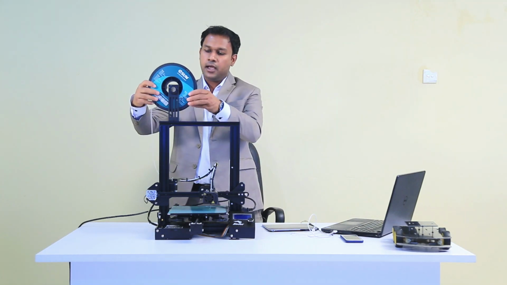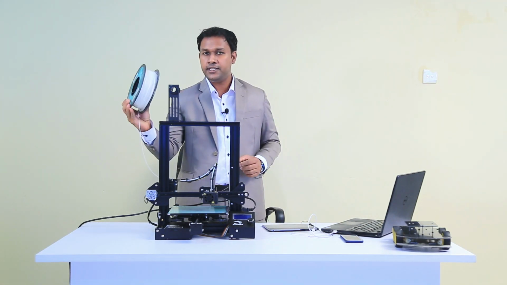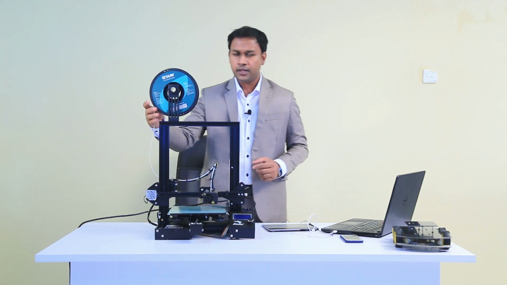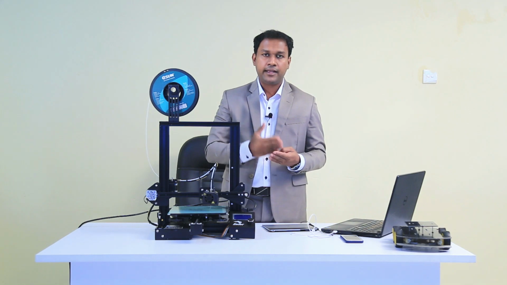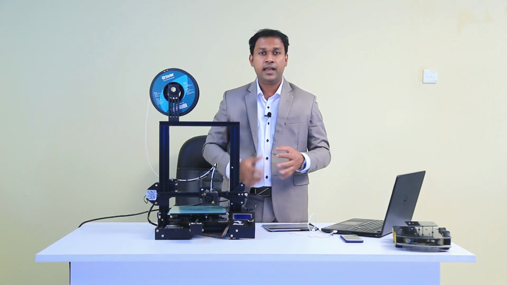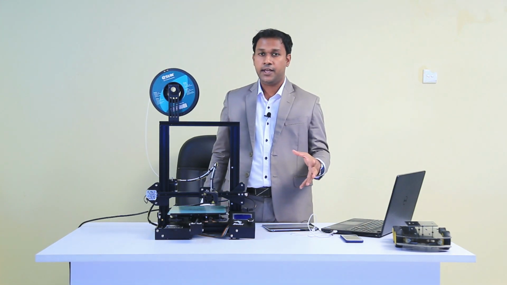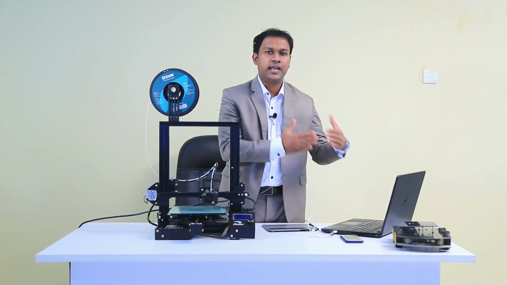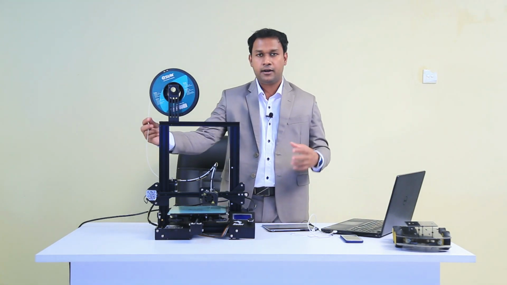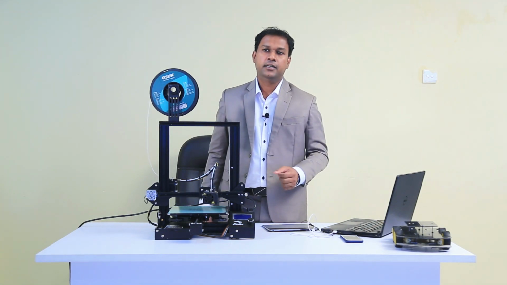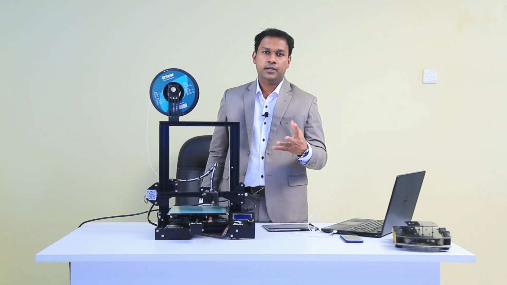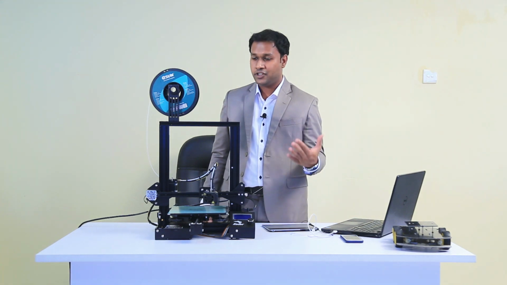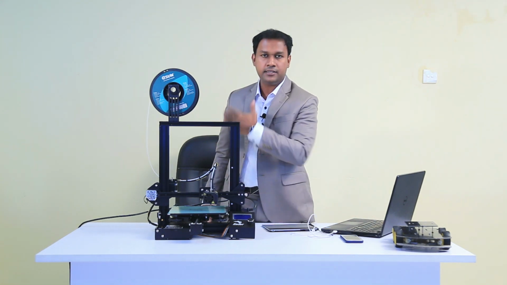There are different colors of PLA material. This is a white color, you can see, but there are different colors, black, red, blue, even radium color, which means at night they glow. Also there are different types of PLA materials, rubber type and some others. I will explain about the different types of material in a session when we are actually printing something.